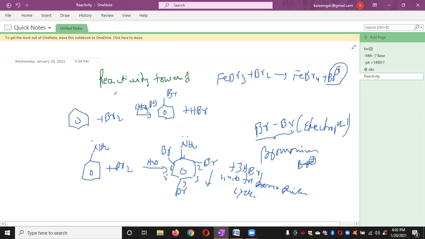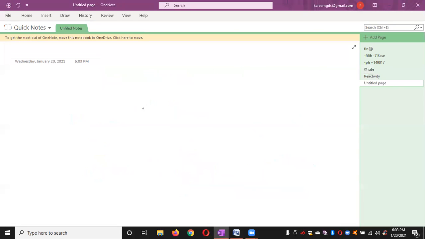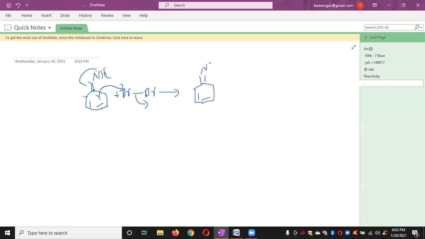Okay. If you want to see the reaction mechanism, I will show you. This is aniline, and this is the bromine molecule. The lone pair of electrons shifts here, then this double bond shifts here, so it facilitates the breakage of the bromine molecule. Then a new double bond is formed. NH2 acquires a positive charge. Here we have one Br, hydrogen and Br, and it is eliminated as Br minus.